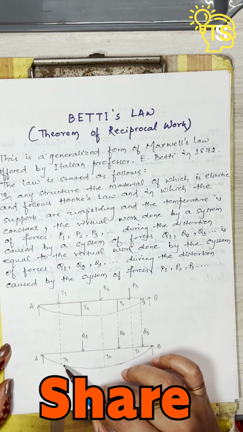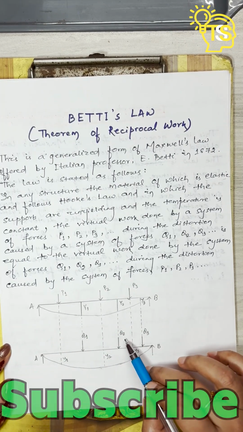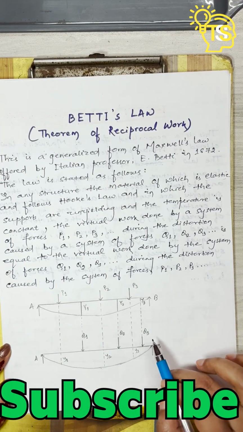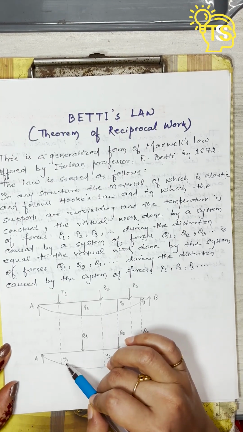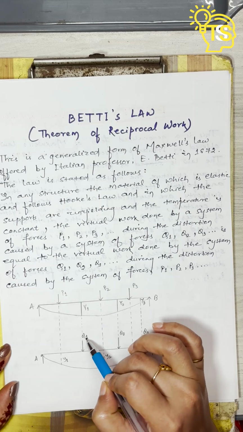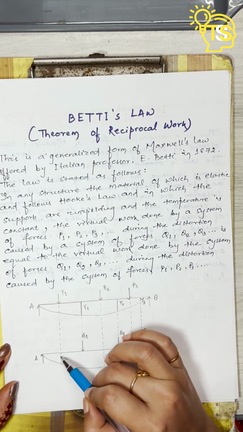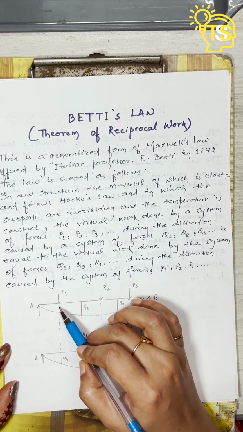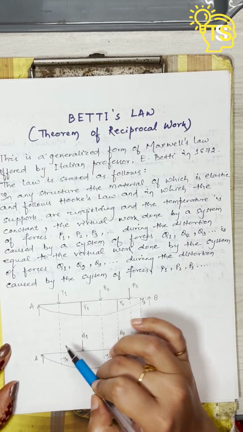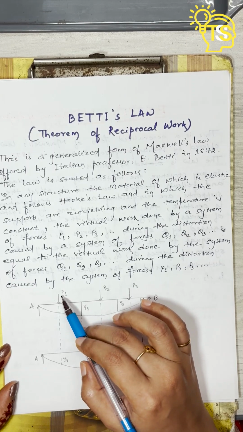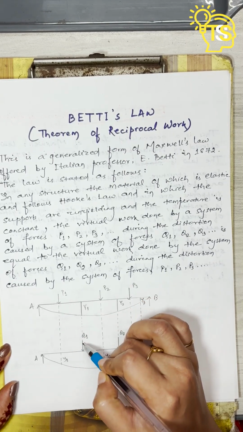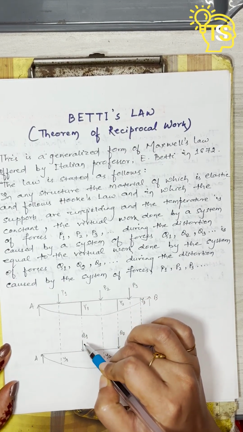For Q1, y1 deflection is produced. Similarly for Q2, small y2 deflection, and for Q3, small y3 deflection is produced. Here the deflection small y1, which is caused by the force Q1, acts on the line of action of P1. Similarly here capital Y1, which is the deflection produced by P1, acts on the line of action of force Q1.